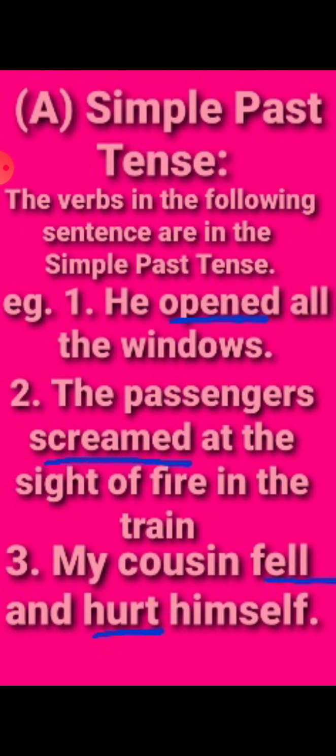The passengers screamed at the sight of the fire in the train. They screamed, they are not screaming. My cousin fell and hurt himself. My cousin is not falling, my cousin fell and hurt himself. So here the words are telling you it is already done, the action is done and nothing is being carried forward, it's just done.